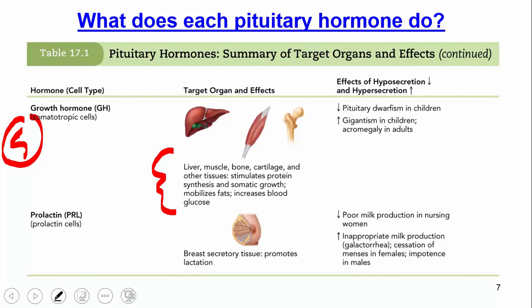And what happens if you have too little of this in children? You're going to have dwarfism. The children are going to be too small. They're not going to mature as much as they should. If you have too much of it, you have something called gigantism, where children get too big. Someone like Andre the Giant, an old wrestler from the 80s, suffered from that. A lot of basketball players, once you get above 7 feet, it's a high probability that this is what's happening. In adults, once someone's grown, if they then experience this high level of growth hormone, they have something called acromegaly.